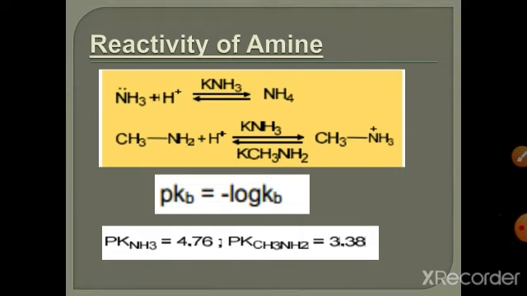Preparation of amines. Amines can be prepared by different methods. The first one is alkylation of ammonia by alkyl halide. If we have an alkyl halide and react it with ammonia in the presence of ethanol, it is converted into ethylamine, a first degree or primary amine. This can be represented another way. If we have an alkyl halide in the presence of ammonia, it is converted into an ammonium salt, and this ammonium salt reacts with base. In the presence of base, it is converted into a primary amine.